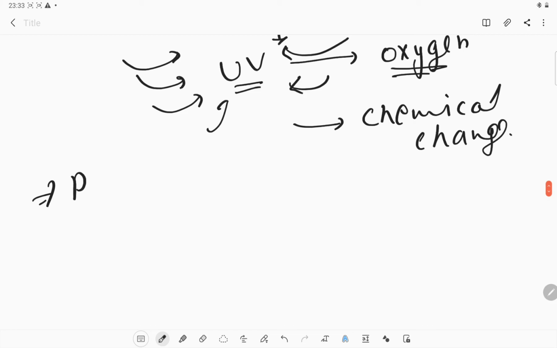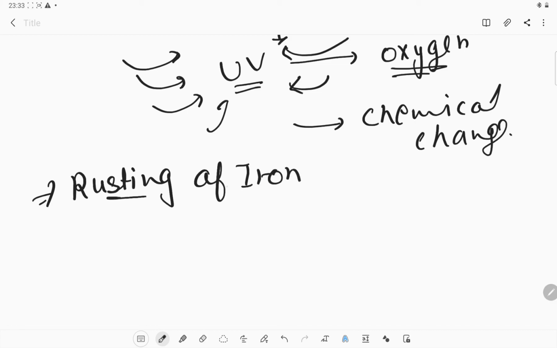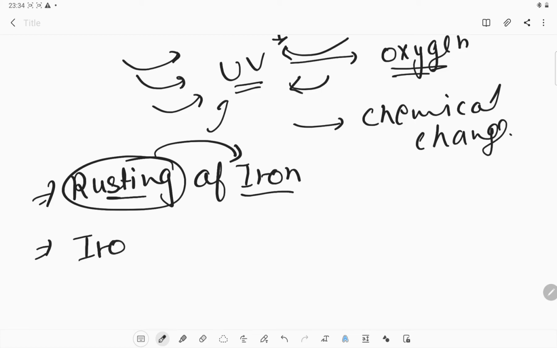Now what is the rusting of iron? Is it chemical or physical? We can say that rust is very much different from iron, so obviously it is a chemical change. What happens in the equation?